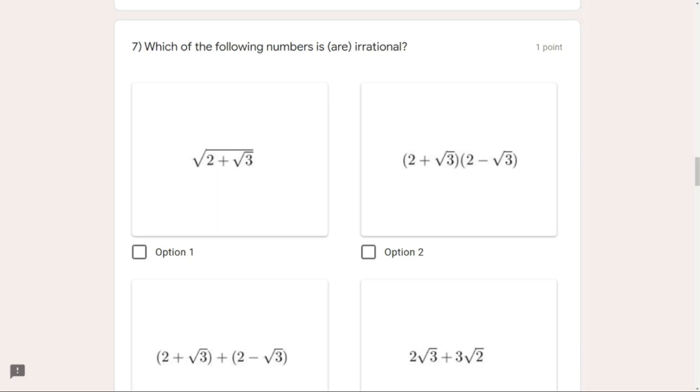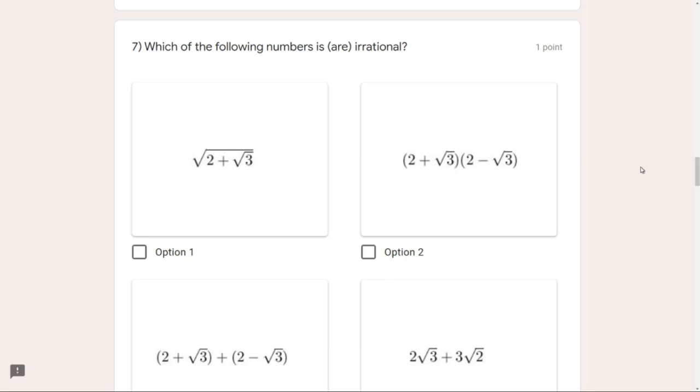So the first option is square root of 2 plus square root 3. Now this is like square root of an irrational number, because see, 2 is rational, square root 3 is irrational. Irrational plus rational is irrational. So again, square root of any irrational number is also irrational.